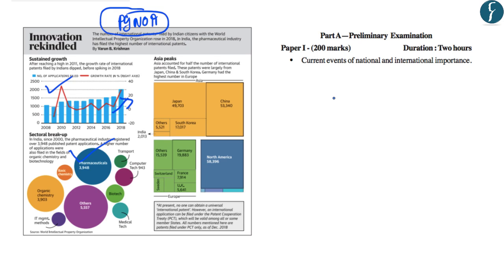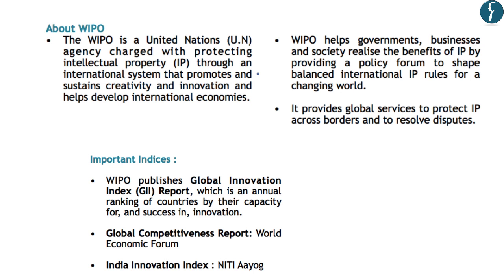Now as discussed in the previous article, here also, let us take up the report which is released by the World Intellectual Property Organization, and that can be an important fact for us from the preliminary examination point of view. Now regarding the World Intellectual Property Organization, you should note that it is a body or agency of the United Nations. So this becomes an important fact.